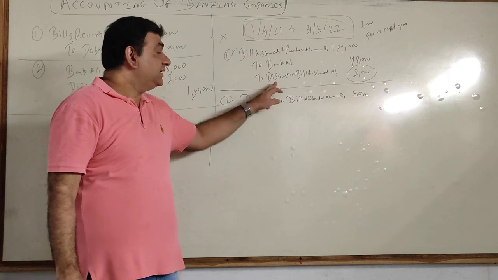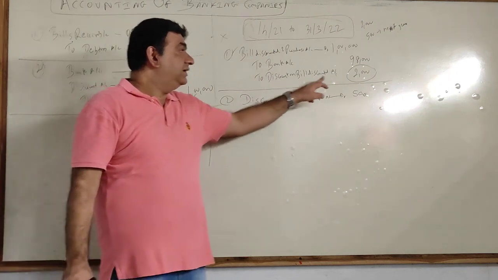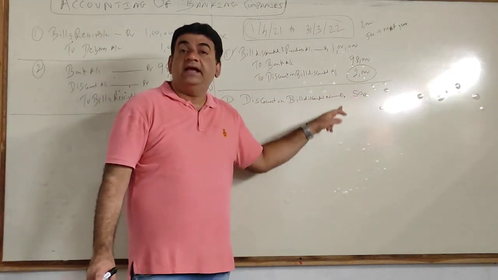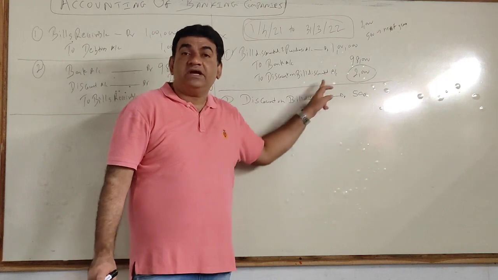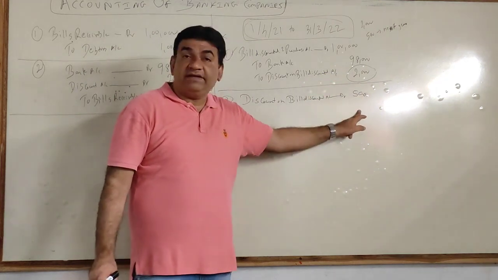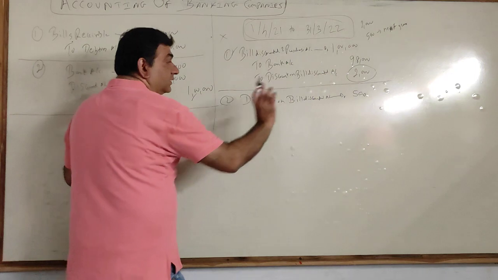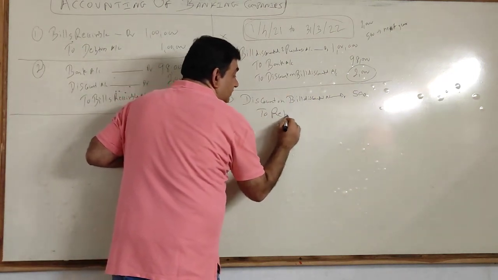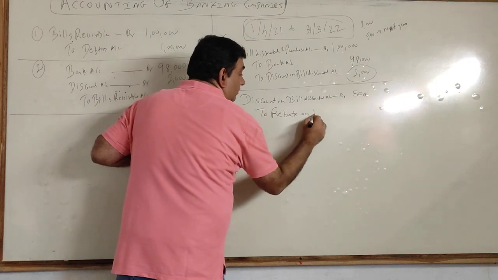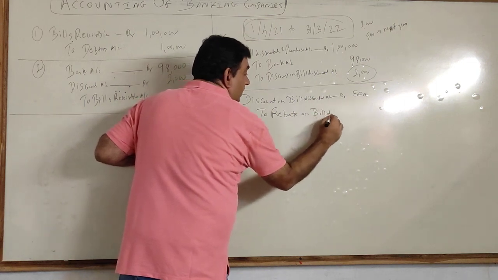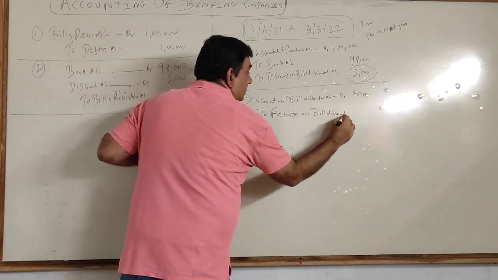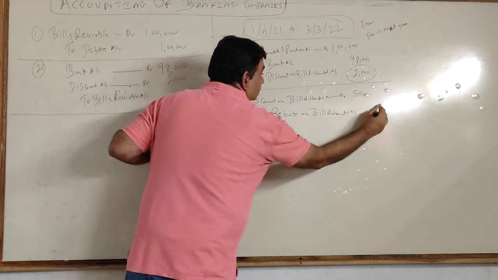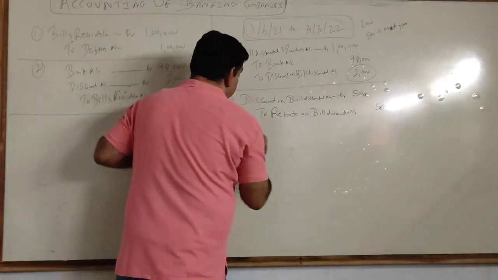So what will happen now? See, discount credit 2000, debit 500. So net discount credit is 1500. And now this 500 is my income for the next year. So this I will transfer to an account called rebate on bill discounted.